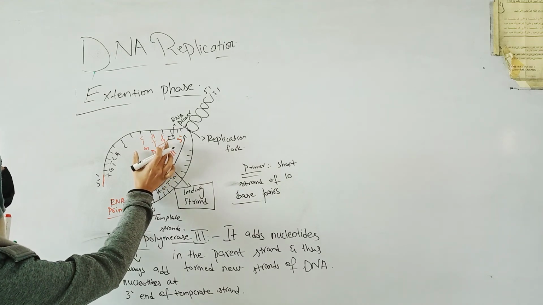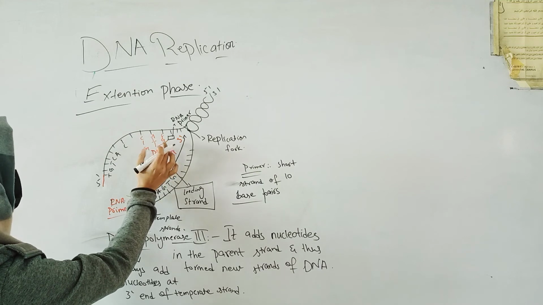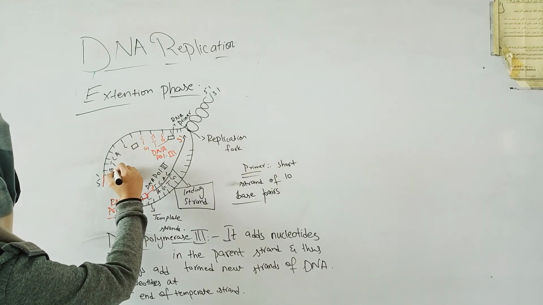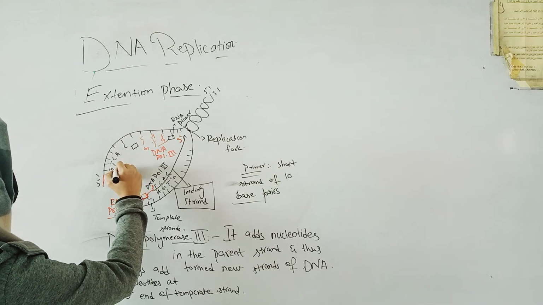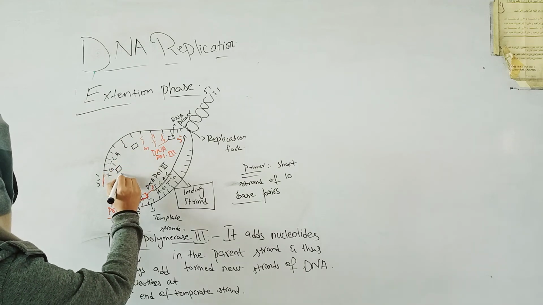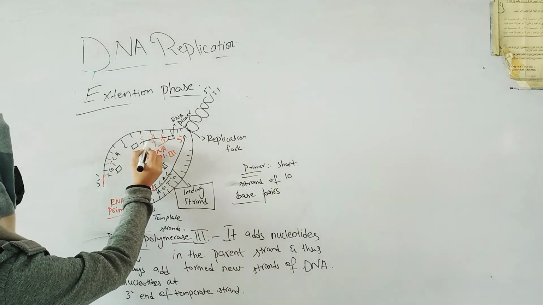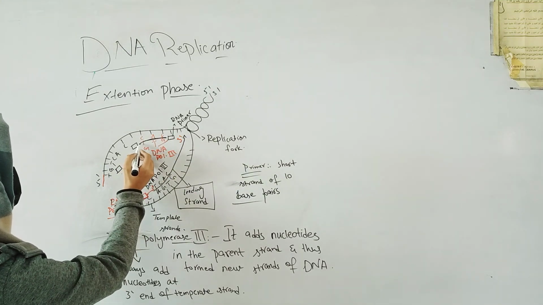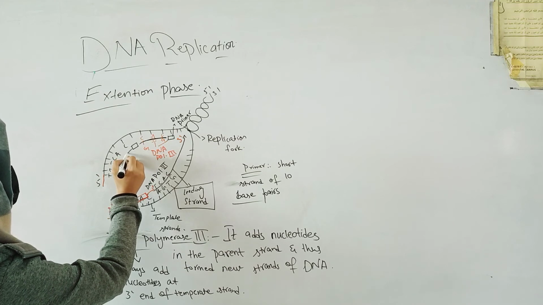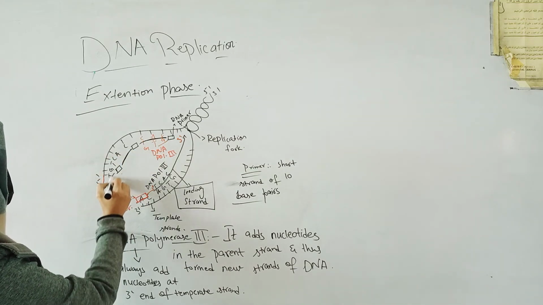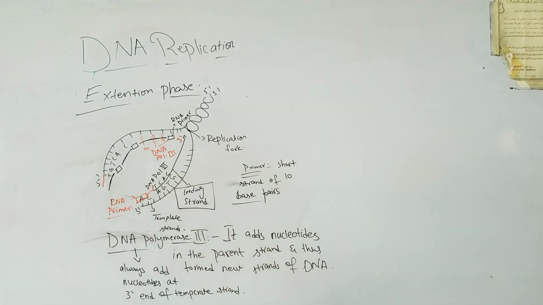After the formation of a little portion of the strand, another RNA primer will come. It will attach over here. There is another RNA primer that will come and attach over here. So this segment of the strand will be formed after the attachment of another RNA primer. Another segment of the strand will be formed, and then another segment.